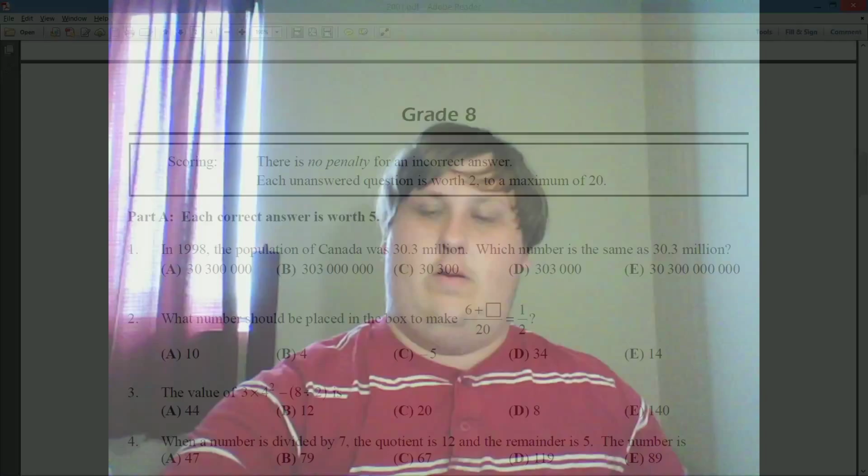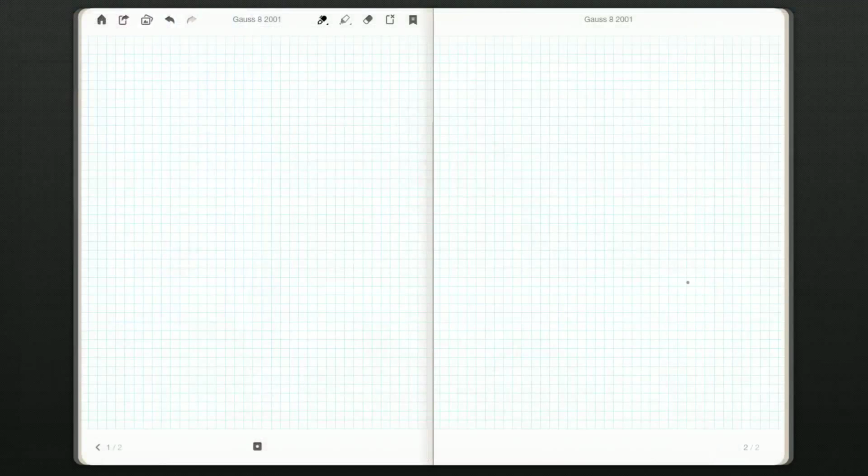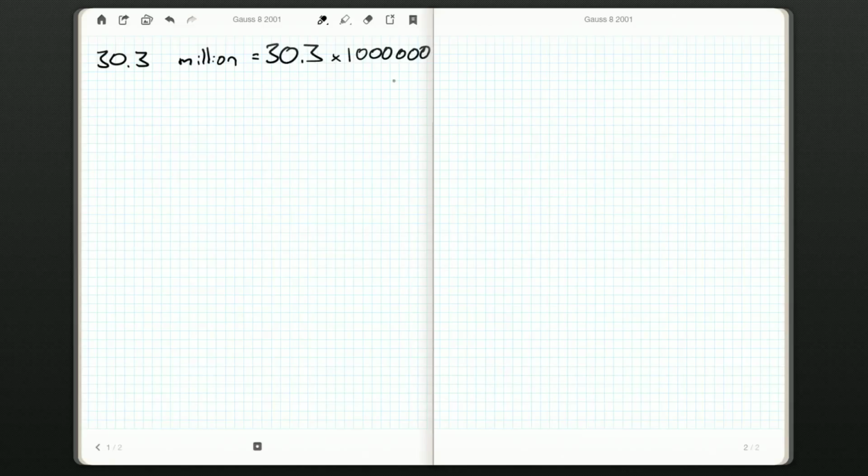But one way to do it, we'll grab our piece of paper here. 30.3 million. Well, if I had 30 million, that would be 30 copies of a million. So 30.3 million is really just 30.3 copies of a million. Well, how do we do copies in math? How do we do multiples of something? We do multiplication. So 30.3 million should be 30.3 times 1 million. Well, what's 1 million? 1 followed by 6 zeros.